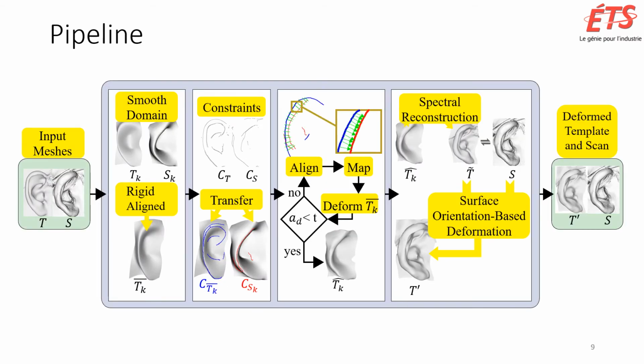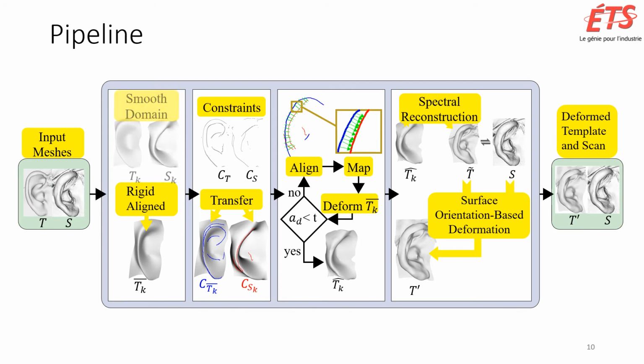This figure shows the pipeline of our approach. It begins with template and scan meshes and transforms them to a smooth domain where it is easier to align the template to the scan. Then we detect semantic features in image space and transfer these features to the respective smooth meshes. We continue with an iterative deformation of the template. After the iterations are finished, the proposed novel reconstruction adds back the details to the smooth mesh. As a final step, we deform the reconstructed template using constraints based on surface orientation. Let us now inspect each step of the pipeline in more detail.